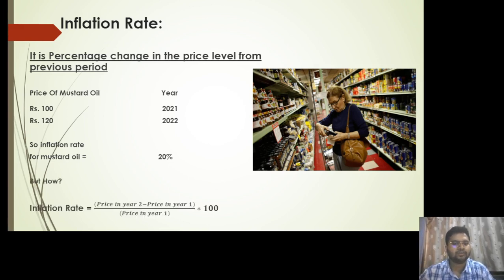There is a formula for that, which is price in year 2 minus price in year 1, divided by price in year 1, into 100. In our case, price in year 2 would be the price in 2022, which is rupees 120, minus price in year 1, which is the price in 2021, which is rupees 100, divided by rupees 100, into 100. That will give us the value of 20%. So that is how inflation rate is calculated.